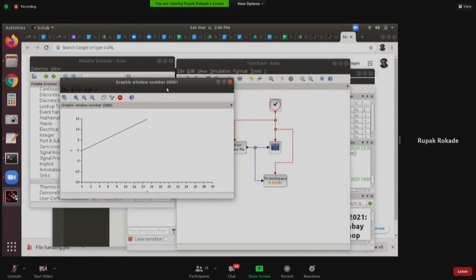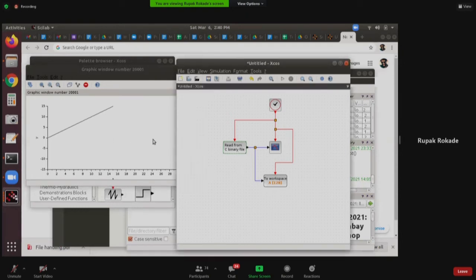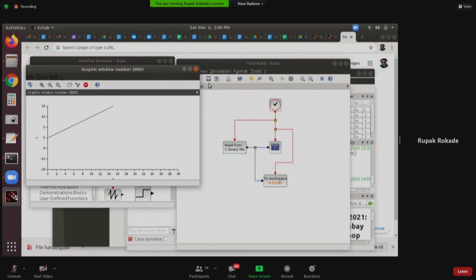You see the ramp is generated, but there is no ramp block here, right? Do you see any ramp block? There's no ramp block. How was this ramp generated? Because we saved this data inside that data file, and from this block we read that data. Okay, this is how you read and write to files from XCOS.